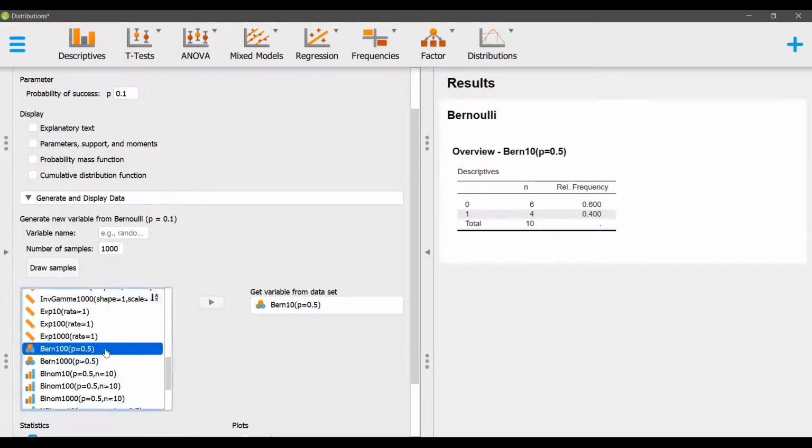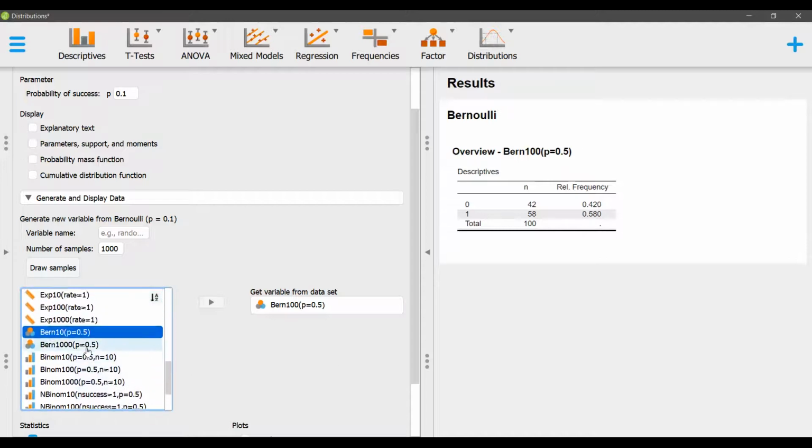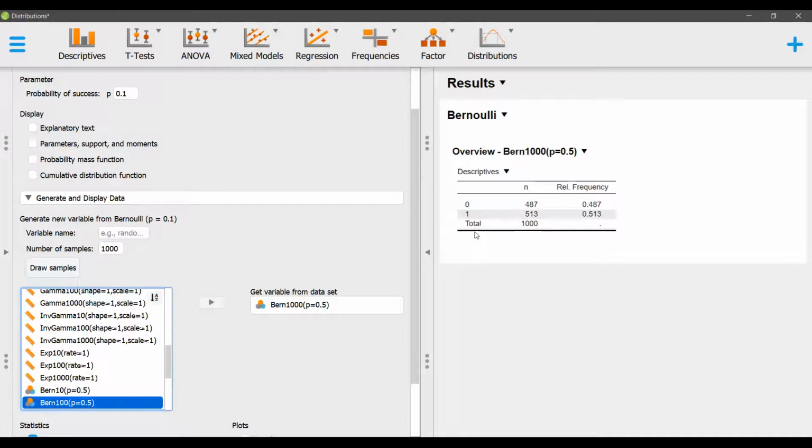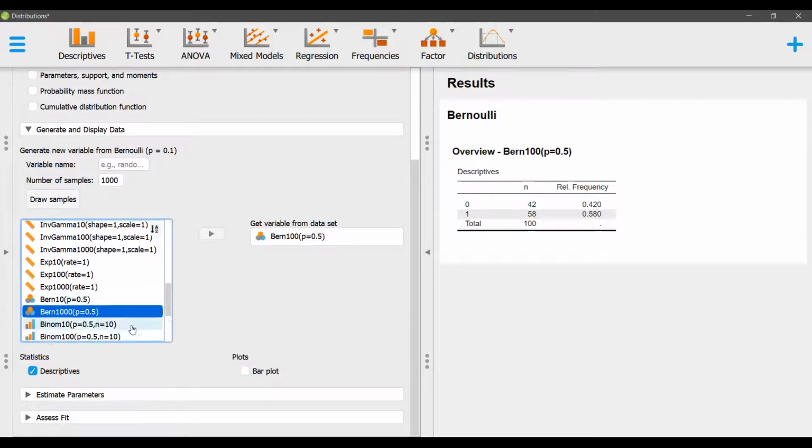If I go to 100 and have 100 data points, we have come a bit closer. So earlier we had 0.4 and 0.6, but now we have a value closer to 0.5. And similarly, if I go to 1000 data points, I'll come even closer. So now I'm much closer to 0.5. So that is the way. If we have more and more data points, we'll come closer to the theoretical value. So let's use these 10 data points and 100 data points and continue.